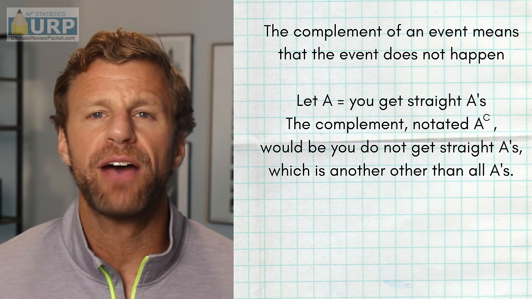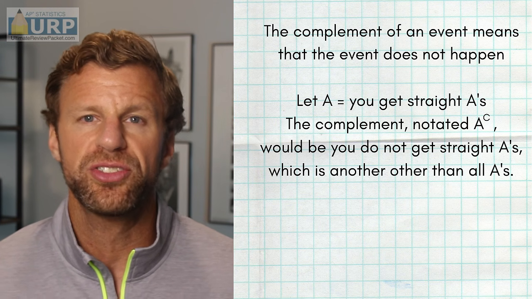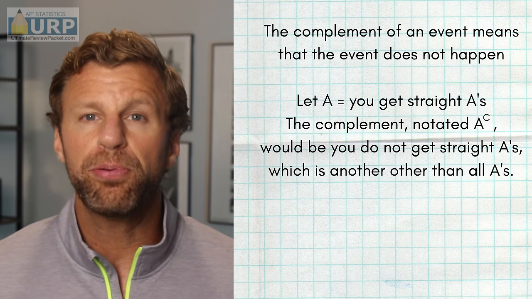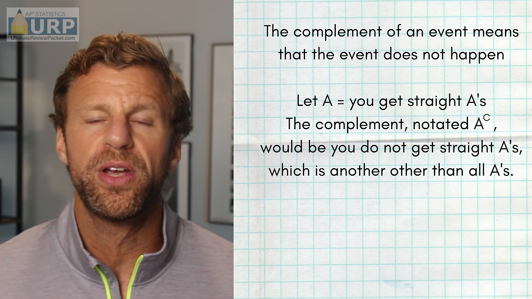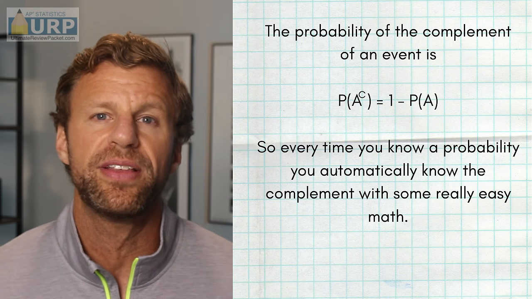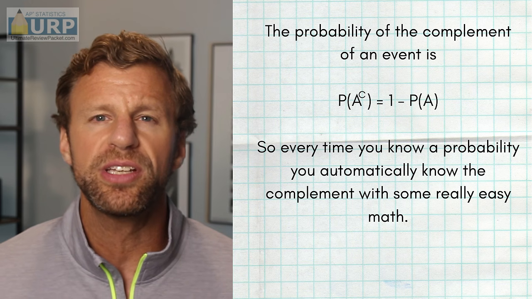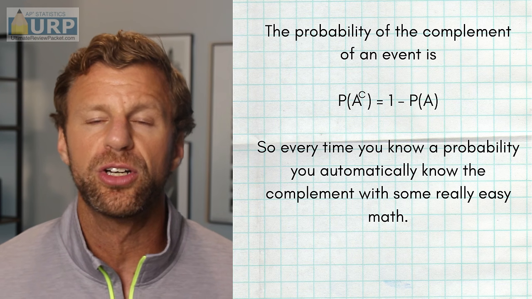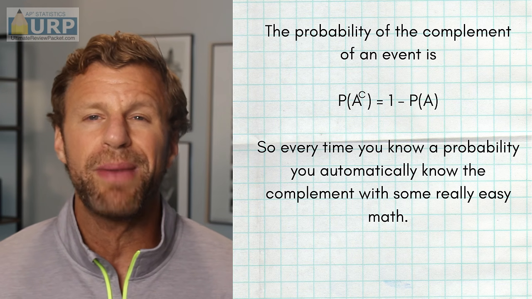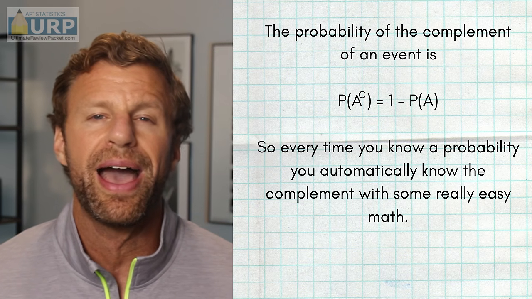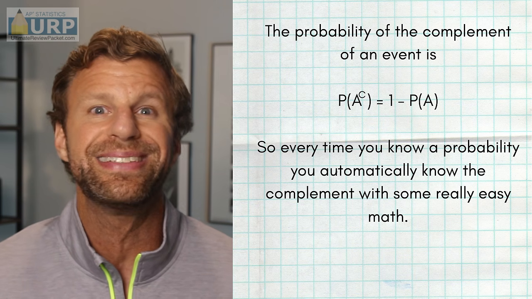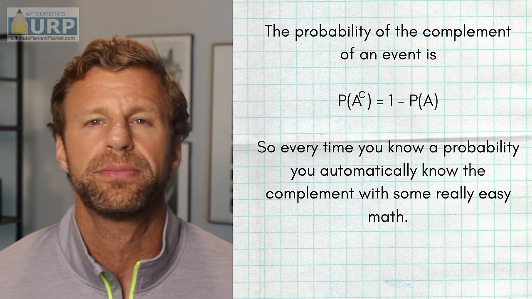Now, the complement of an event is that the event does not happen. And to find the probability of the complement, all you have to do is do 1 minus the probability that the event will happen. Makes it really simple. So if the probability of an event A occurring is 15%, then you should automatically know very quickly, without doing a whole lot of math, that the probability that event A does not happen is 85%.